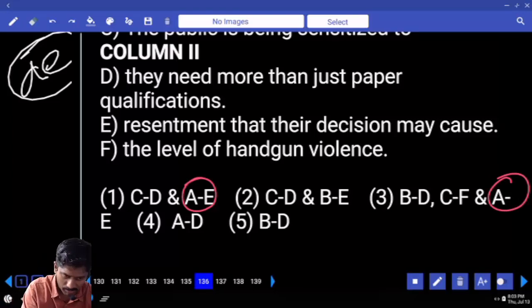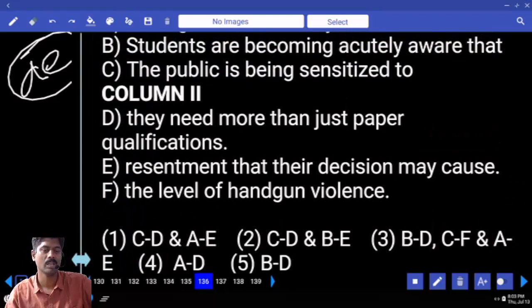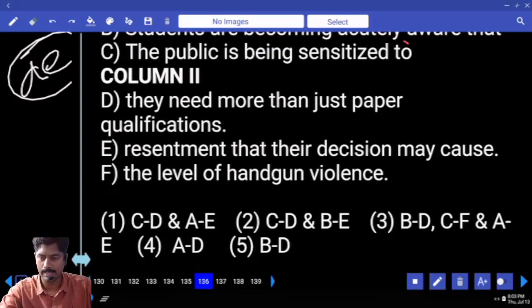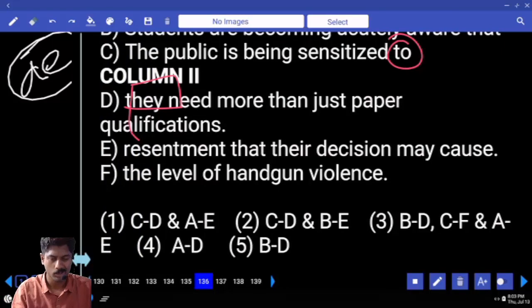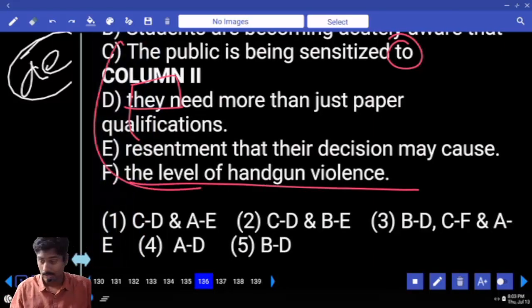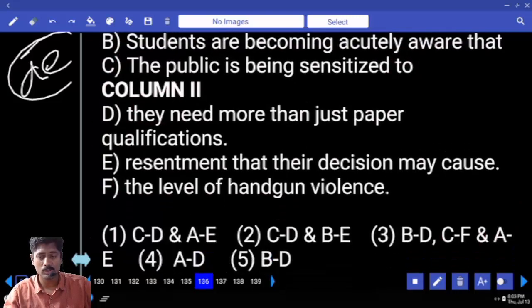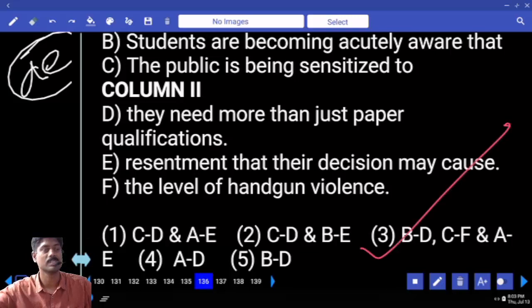So our job is to check CD or CF. I am reading C. The public is being sensitized to the level of handgun violence, yes. CF. AECF means BD also. I'm reading BD. Students are becoming acutely aware that they need more than just paper qualifications. Third option.